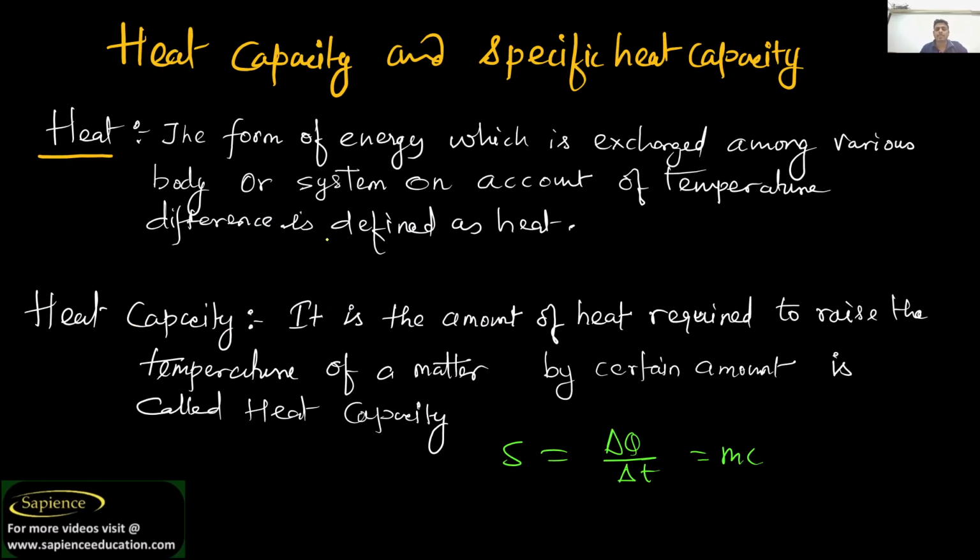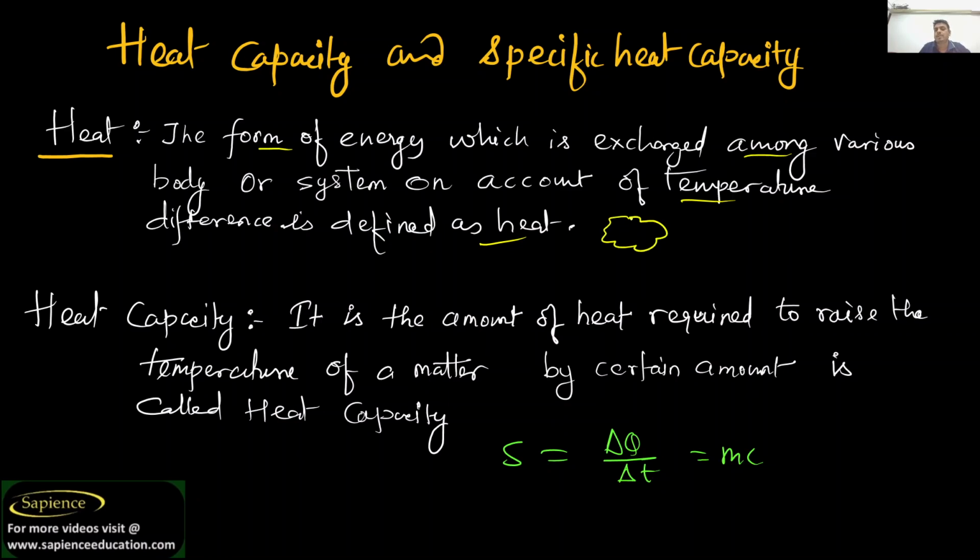Now, what is heat capacity and specific heat capacity? Before that, we need to know what heat actually is. Heat is the form of energy which is exchanged among various bodies or a system on account of temperature difference. And heat is a transient phenomenon, that is, flow of energy.